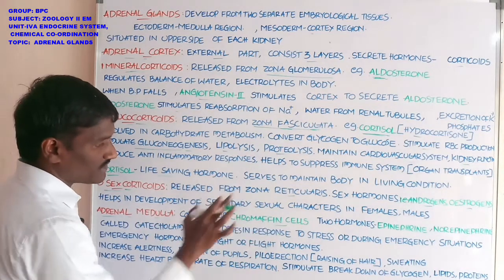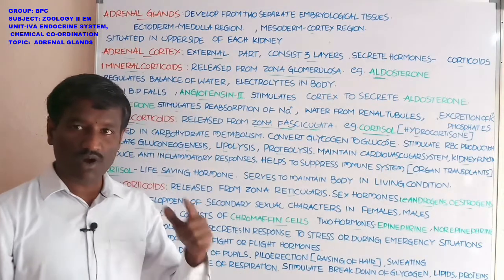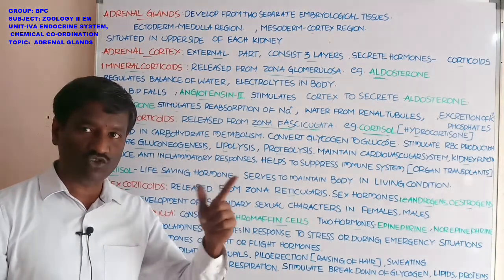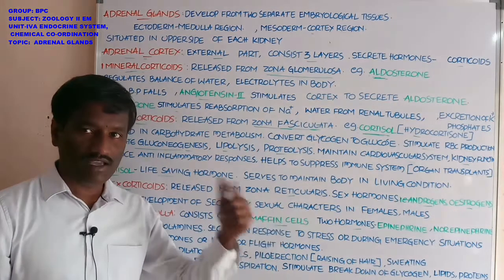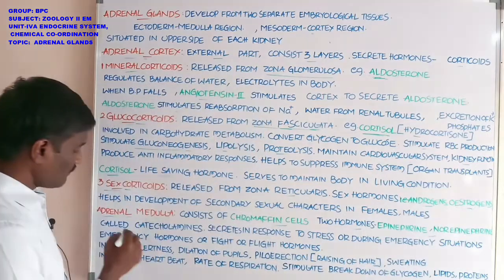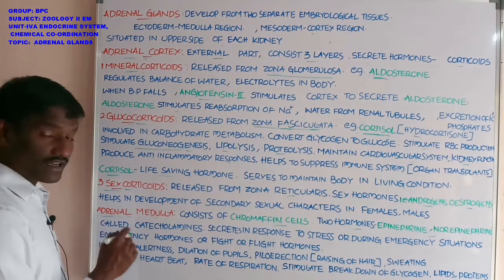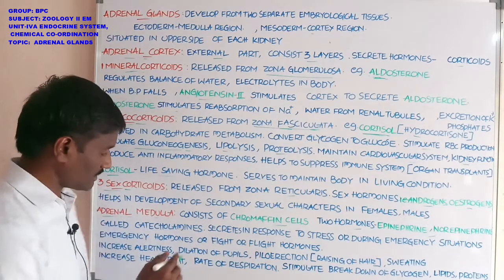The adrenal medulla is stimulated through the chromaffin cells and secretes two types of hormones. One is adrenaline, also called epinephrine. The other is noradrenaline, also called norepinephrine. These two hormones are also called catecholamines.